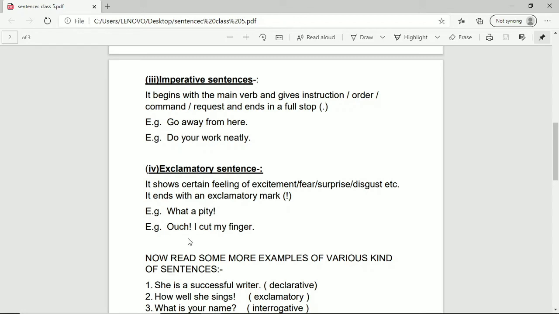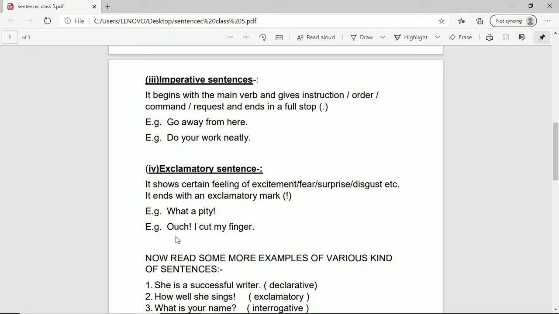And students, exclamatory sentences can also be formed in two ways. Either you put an exclamatory mark at the end. What a pity! How funny the clown is! What a beautiful scene! Exclamatory mark, right? And see, ouch, oh, ah, alas, wow, hurrah, etc. These are some of the interjectory words, right?